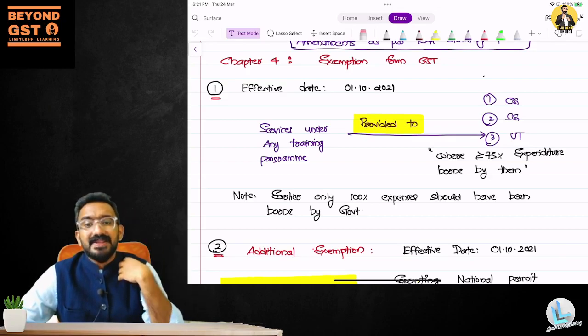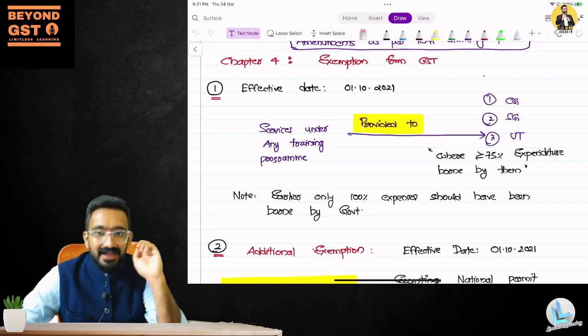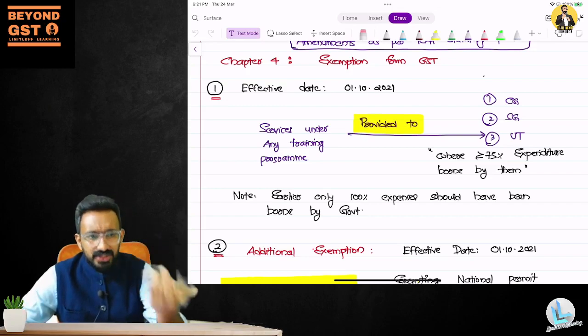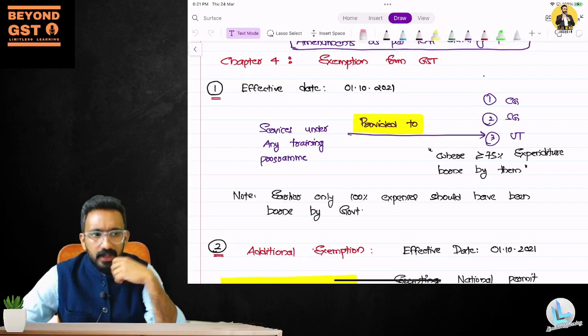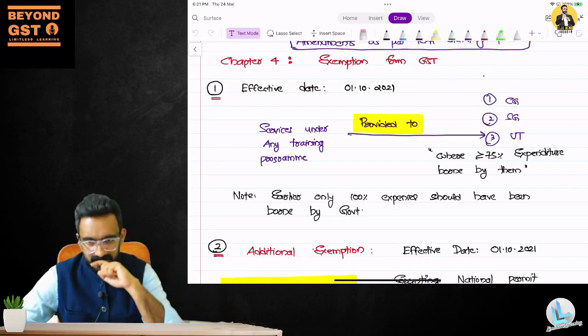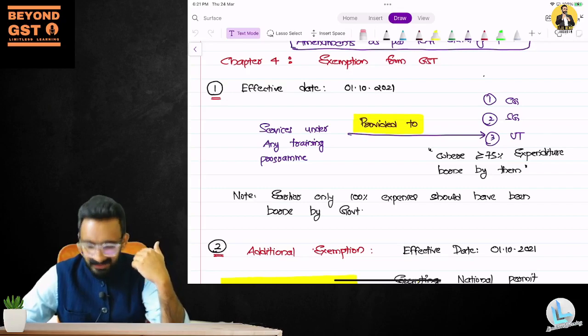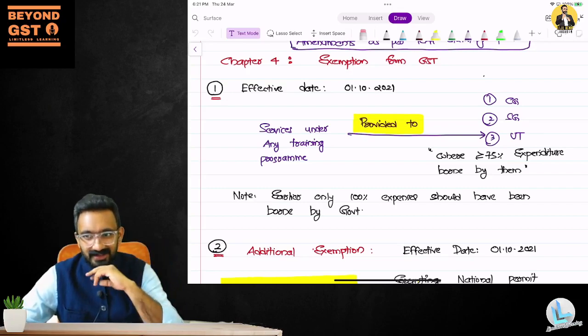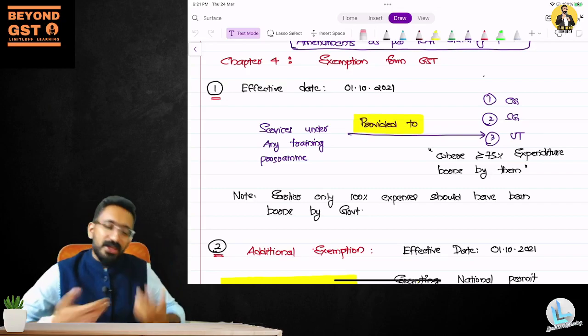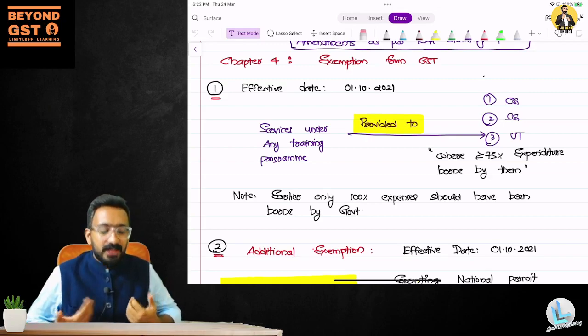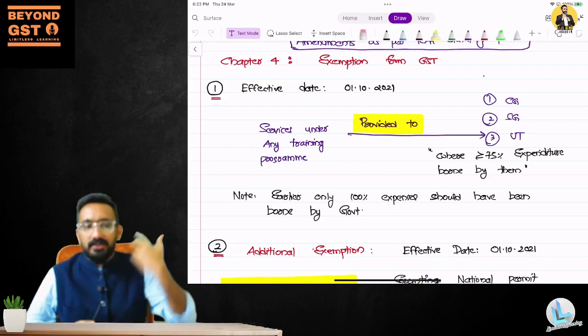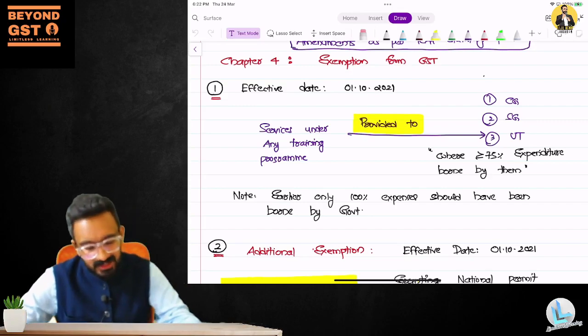Now, the government is a recipient here. You have to think about it. Government is a recipient. Should I charge GST from them? If the government is the recipient, even if the GST is being charged, ultimately it's charged from whom? It's charged from government, central government, state government, or union territory. Are you guys understanding? So government is saying, why should I add an additional kitty on me? I pay to this guy and this guy pays to the government. Not required. So we would actually give exemption.